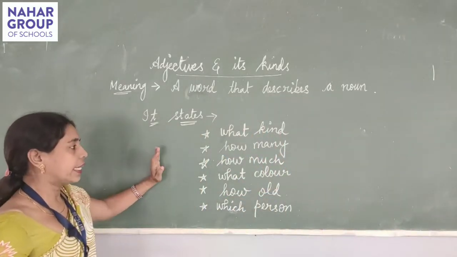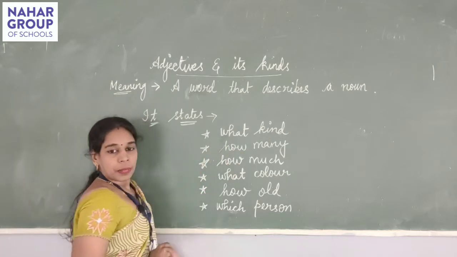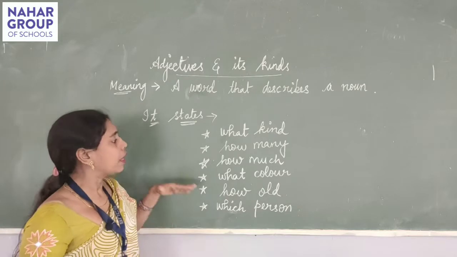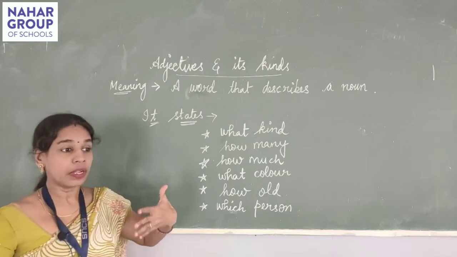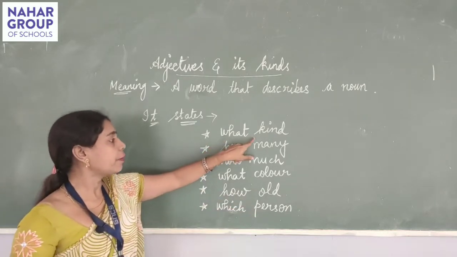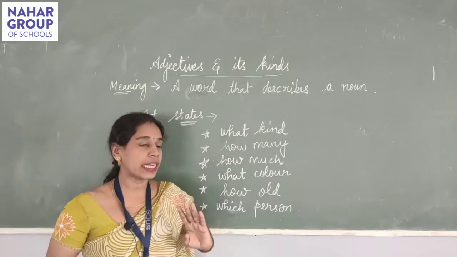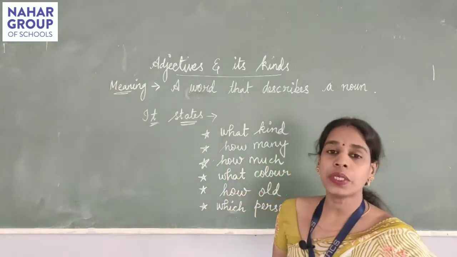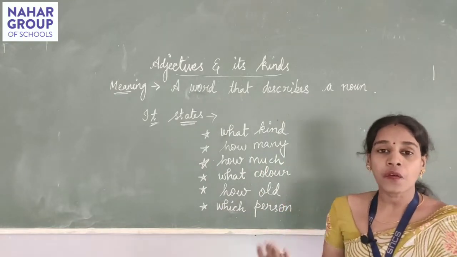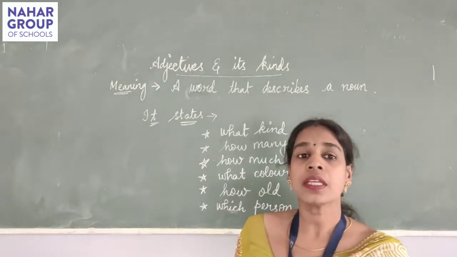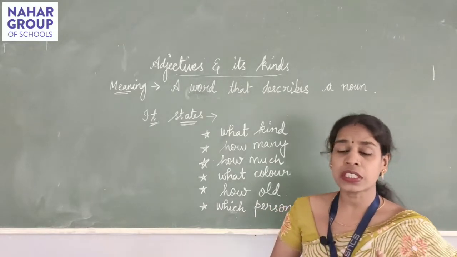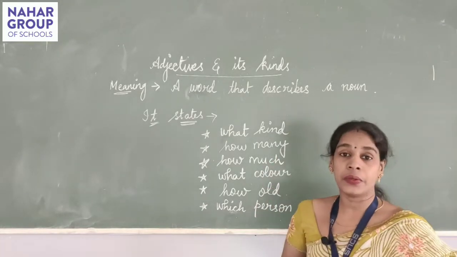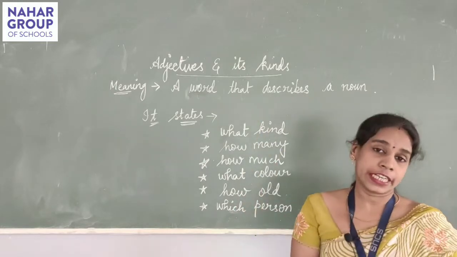Adjective normally states the kind. About what kind? Suppose board. What kind of board? Glass board, green board, white board. So that will be stated and it will come under adjective. Next is how many. Whenever we state the counting, that this much, 4 coins, 1000 rupees, whenever we talk about the quantity or numerical value, that also comes under adjective.